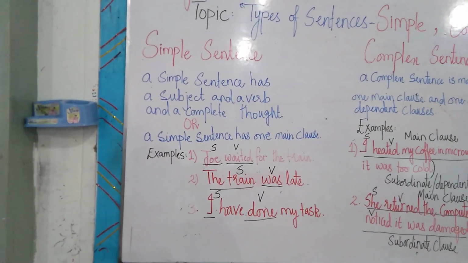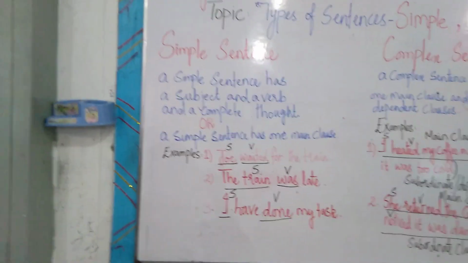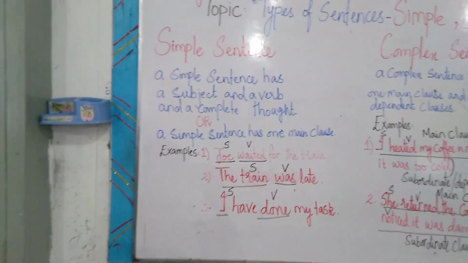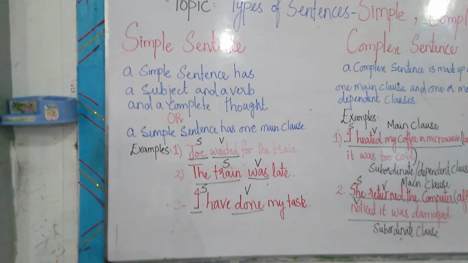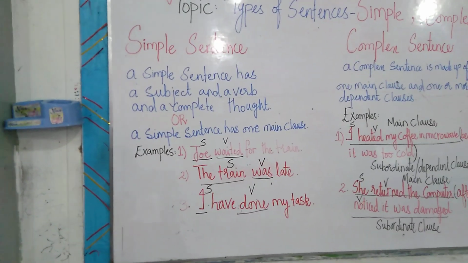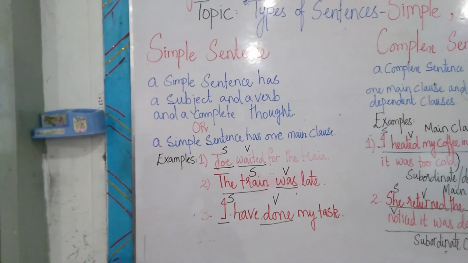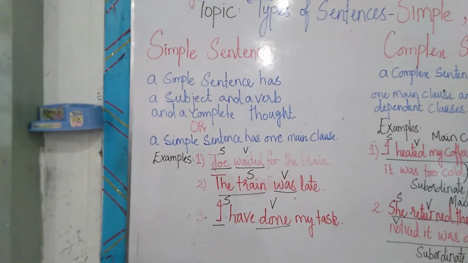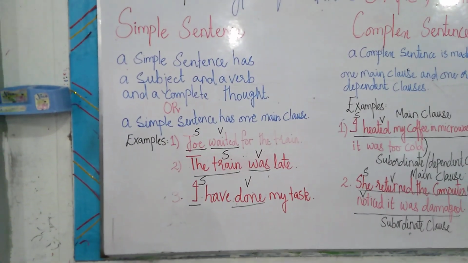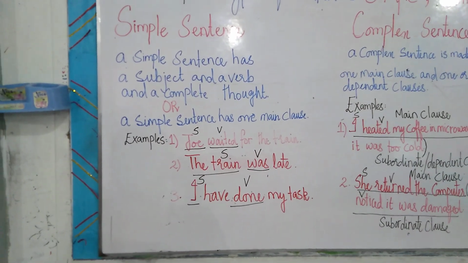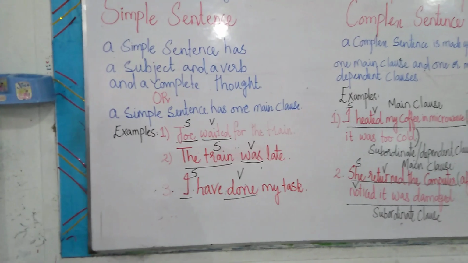A simple sentence has a subject and a verb and a complete thought. In other words, we can say that a simple sentence has one main clause. A sentence which has a subject and a verb and gives us a complete thought, we already call a main clause. So you can say that a simple sentence contains one main clause, or a sentence which contains just one main clause, we call the simple sentence. The examples are,